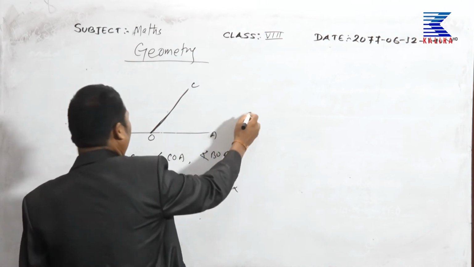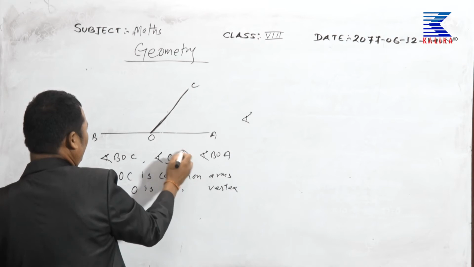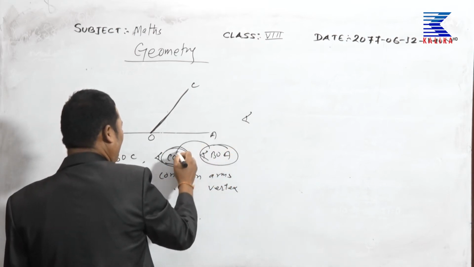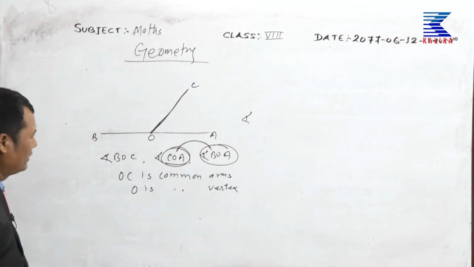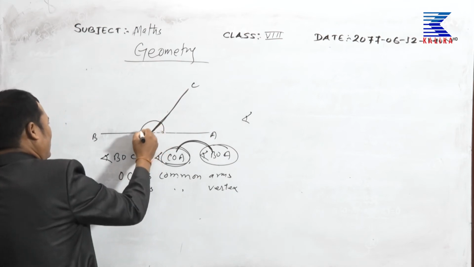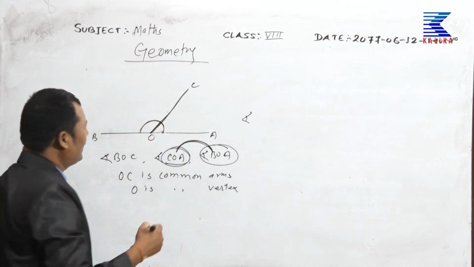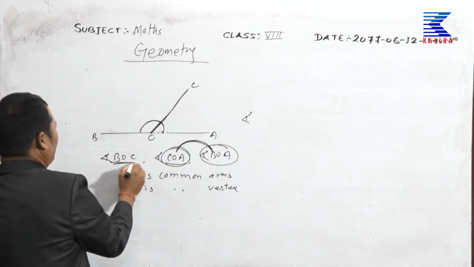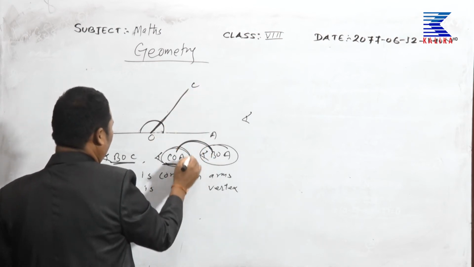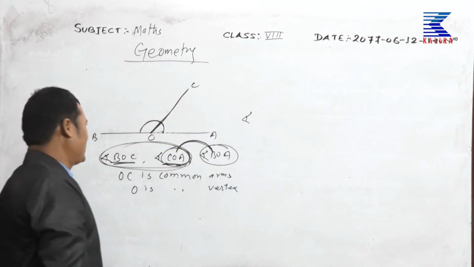Now here, angles COA and BOA do not have a common arm. But BOC and COA, these two angles have a common arm, OC.